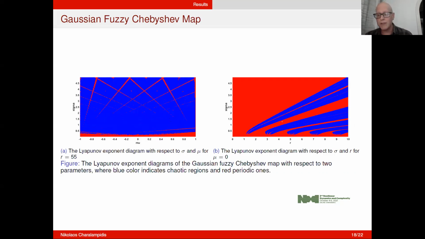Now, because the Gaussian fuzzy Chebyshev map is comprised of many parameters, in order to better understand its behavior and in which regions chaos can be found, we have used Lyapunov exponent diagrams with respect to two parameters, where the blue color indicates regions with chaos and the red indicates regions where the behavior is periodic. Here on the left, you can see the Lyapunov exponent diagram with respect to sigma and mu, and on the right, the Lyapunov exponent diagram with respect to sigma and r.